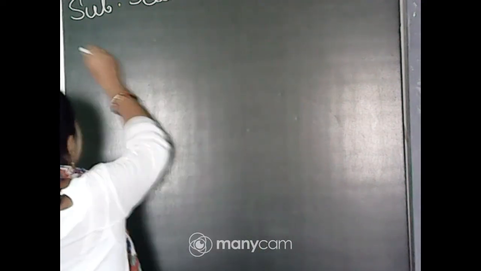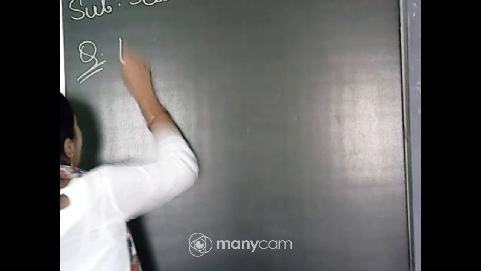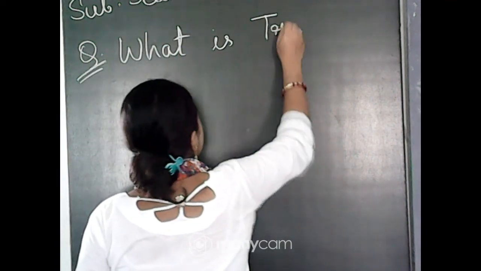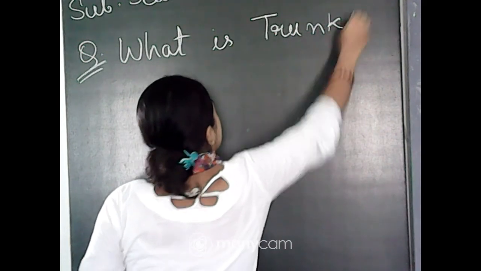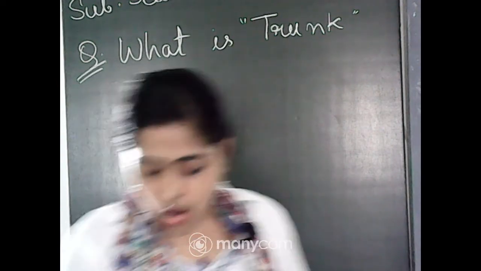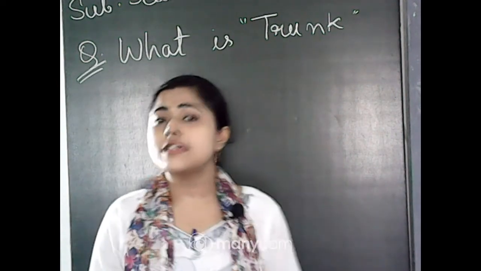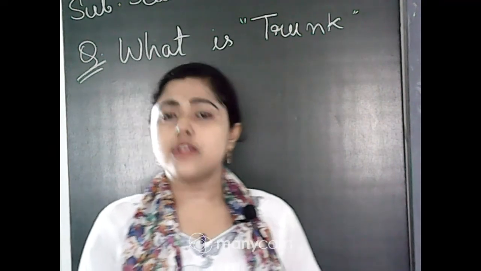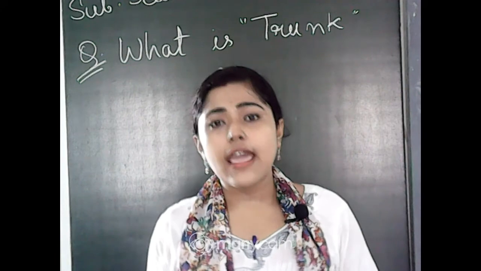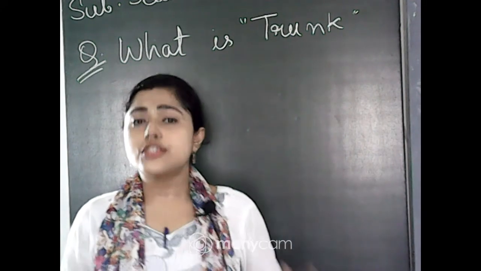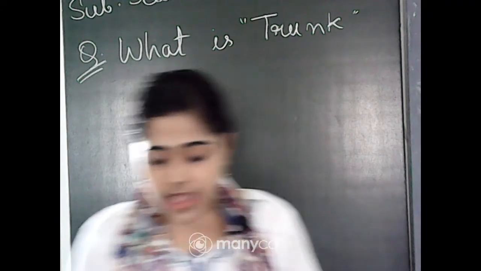Okay, so this question you can note down: what is trunk? That hard and strong stem. Only trees have trunk, and they have the hard and strong stem. So that we call the trunk.